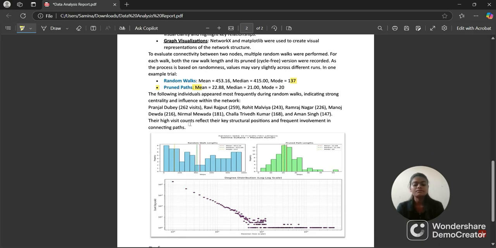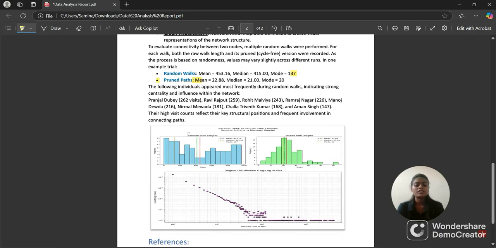Some names really stood out. For example, Rohit Malvar, Ravi Rajput, Manoj Devla emerged as central hubs. They had the highest number of direct connections and showed up frequently in connection paths between other students. In other words, they are like the influencers of this network.